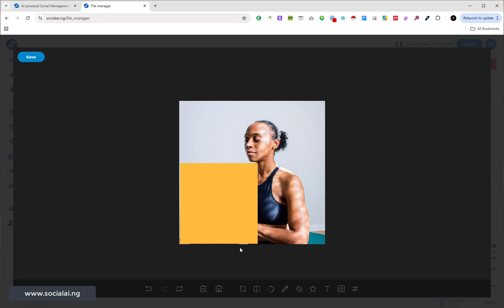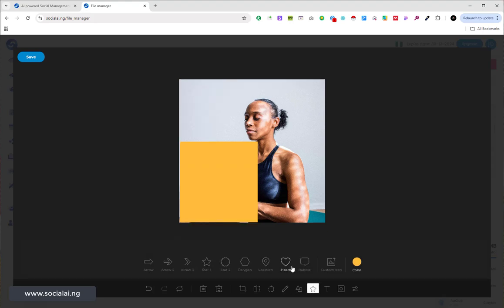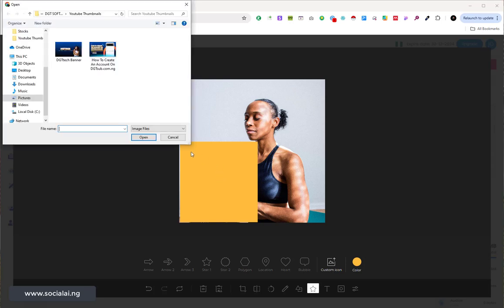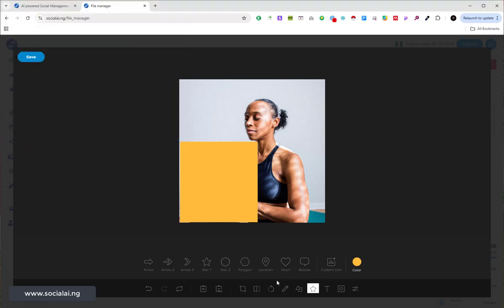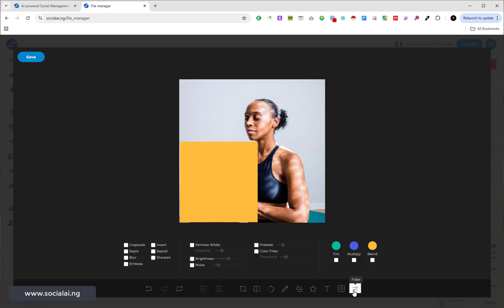And I can also delete. I can delete anything I don't need. I can put icons, arrows. You can see custom icon. I can do that as well, upload it from my file manager. I can also delete. So I can do all sorts of things from this dashboard alone.